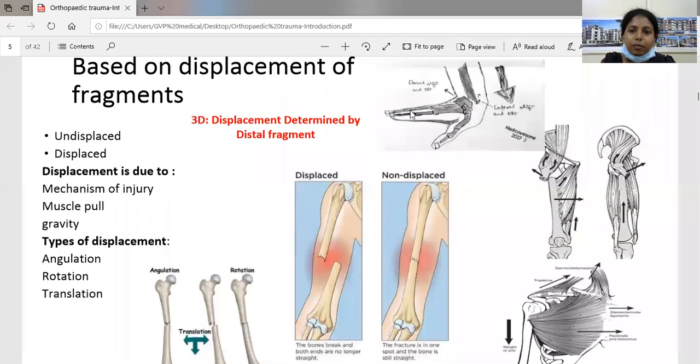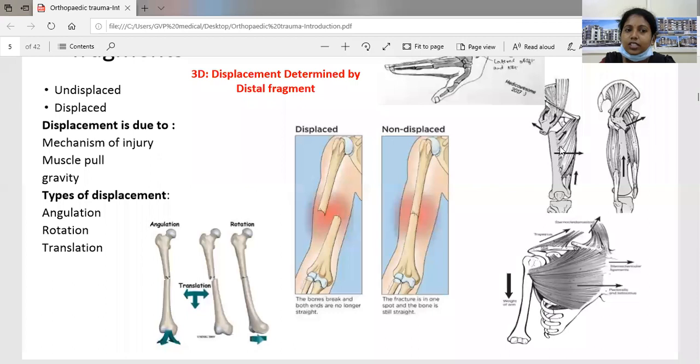So first, about the mechanism of injury. In this picture we can see this is a Colles fracture. In this Colles fracture, the mechanism of injury is a fall on an outstretched hand. So this is the distal fragment and this is the proximal fragment. Here the distal fragment is displaced dorsally and there is a dorsal tilt. Here the proximal fragment is laterally shifted and there will be a lateral tilt.